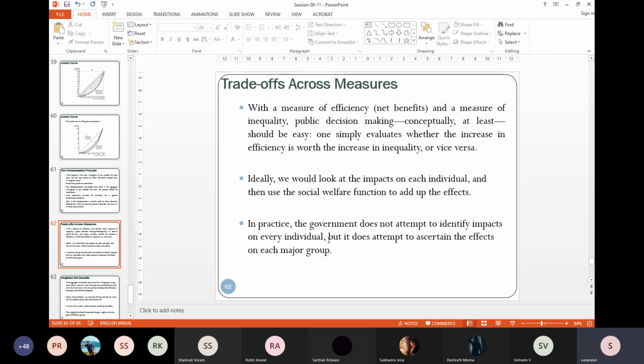So there are a set of people out of suppose n number of total people, k are better off, n minus k are worse off. So you can add them up. However, it is practically not feasible. In general, what the government does is to identify first certain group of people.